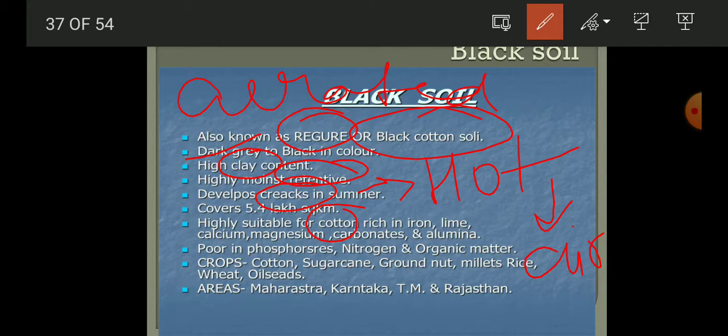And in it you will also find calcium, magnesium carbonate, alumina; these nutrients you can find. But this soil is poor in nitrogen content, organic matter, and phosphorus. And the particular crop that is grown in the black soil, the very famous crop, is the cotton crop, and that is why it is also known as the black cotton soil. But you can also grow sugarcane, groundnut, millet, rice, wheat, oil seeds. And it is found in the Deccan Plateau and in some part of Rajasthan and Gujarat.